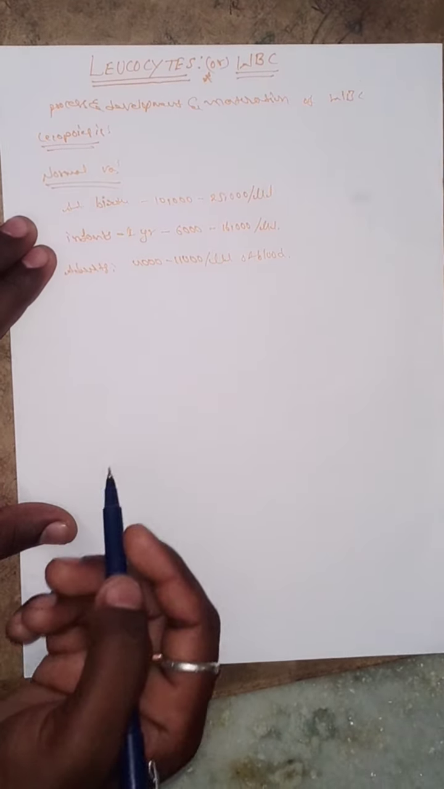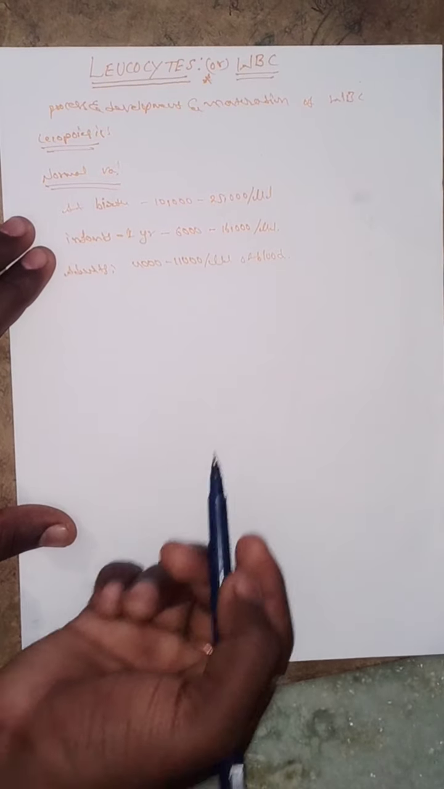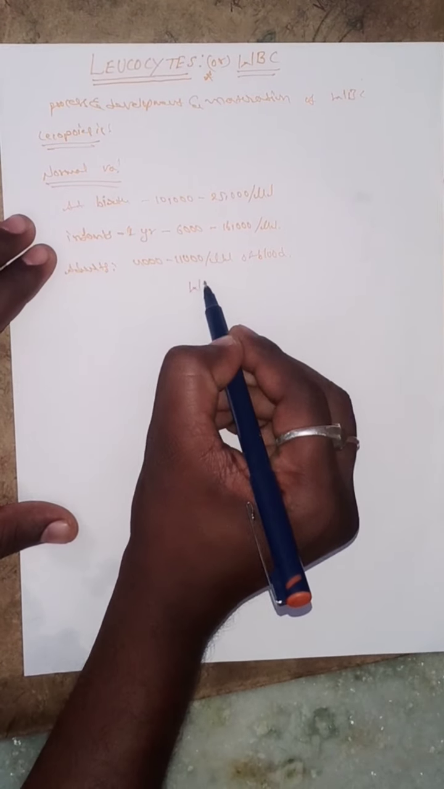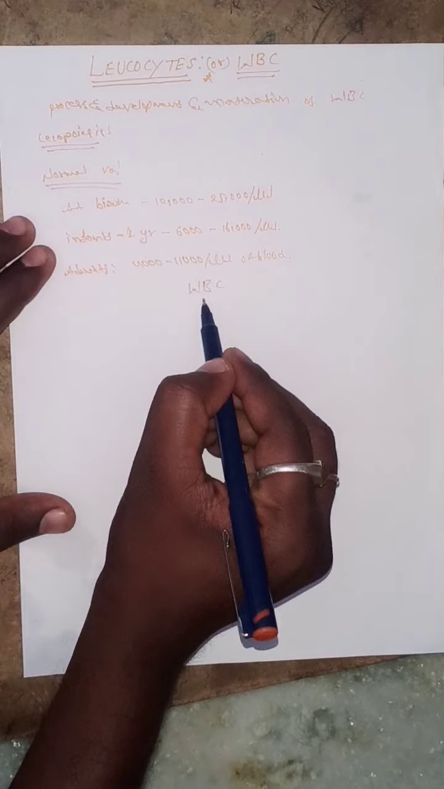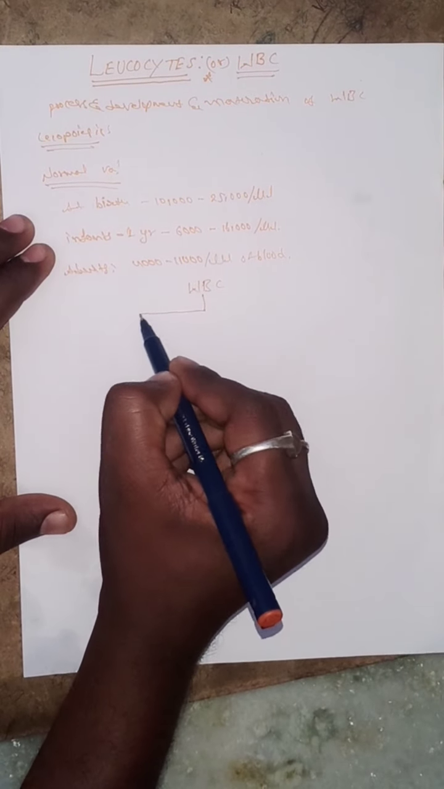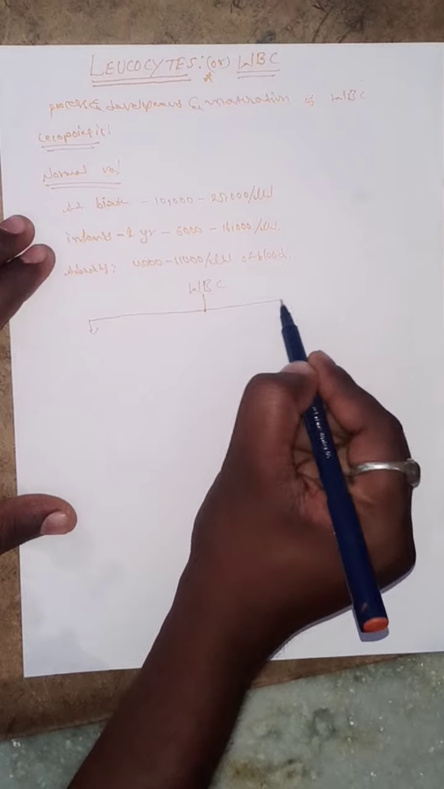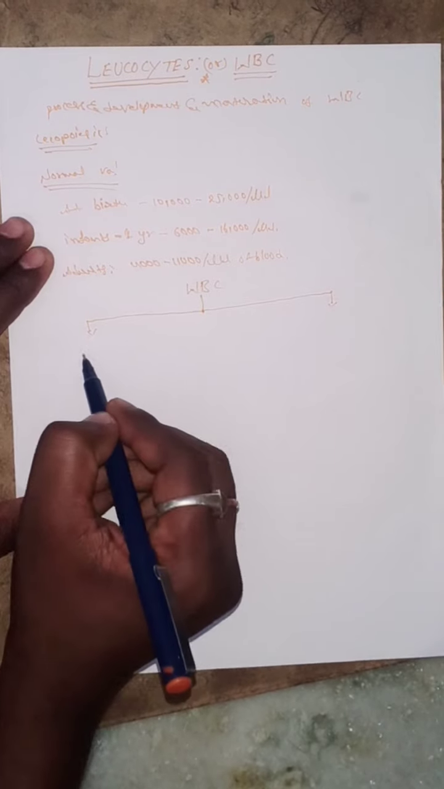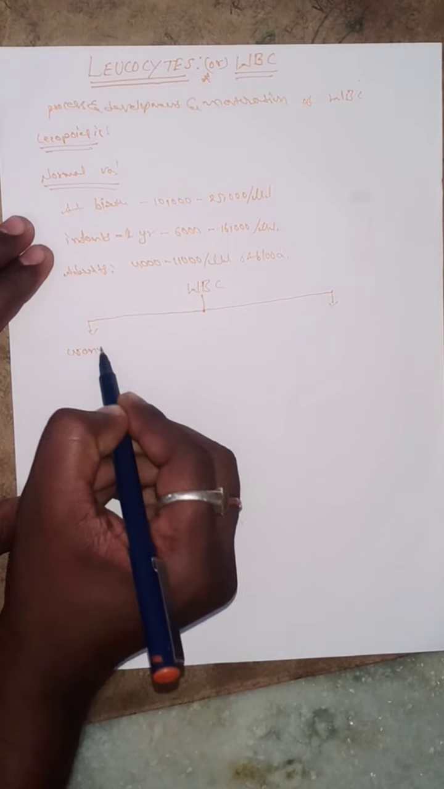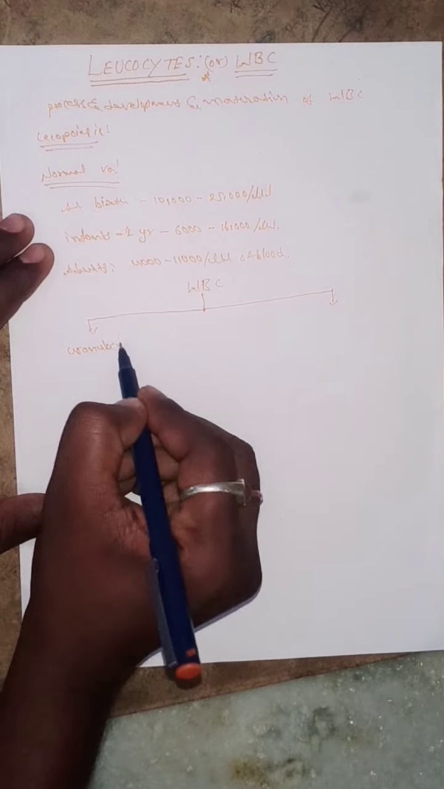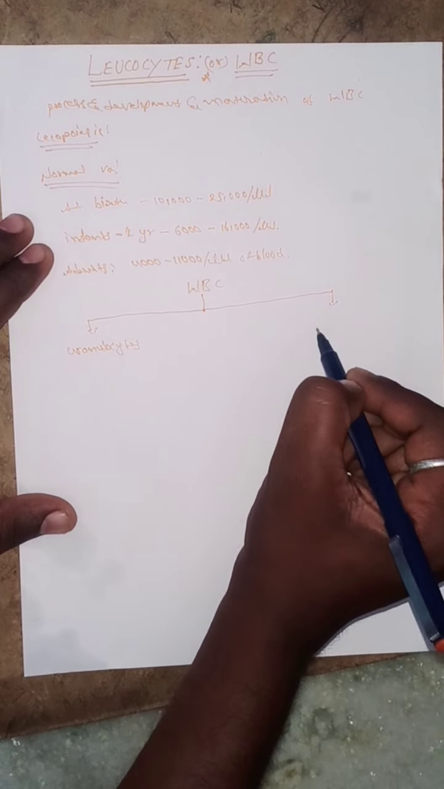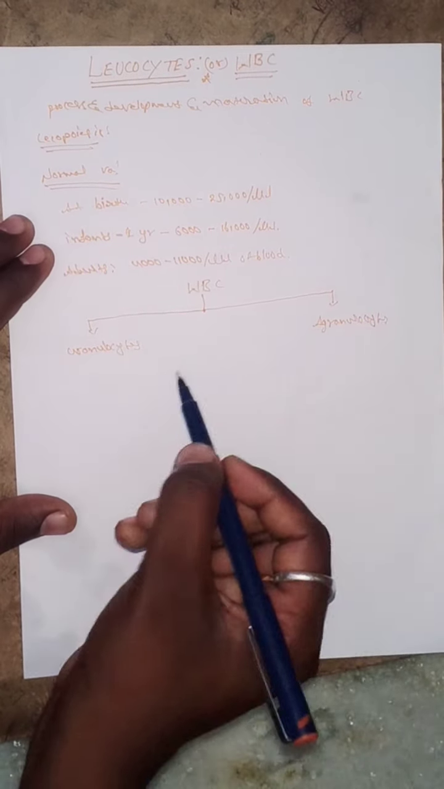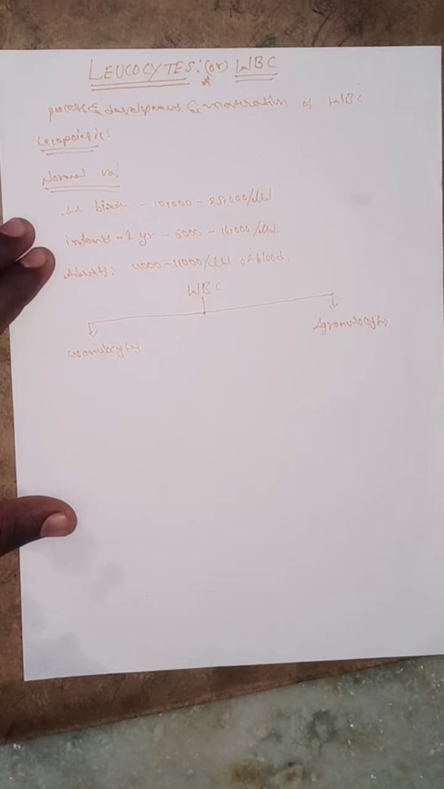What are the types of WBC? The WBC is classified, or divided, depending upon the granules. It is divided into two types. The first one is the granulocytes, and the second one is the agranulocytes. So what are granules, and what are agranules?